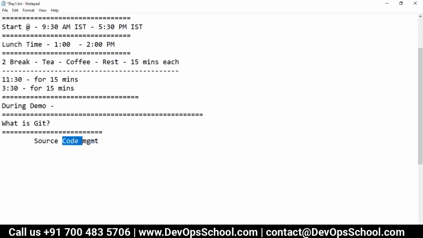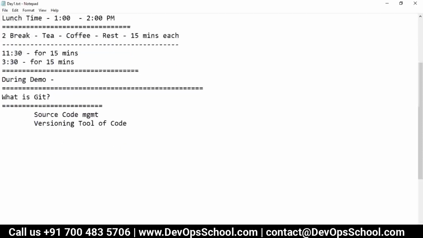Code, source code. We use Git for source code management. Many people also say this is a versioning tool of what? Code. Now, when I say code, understand this.